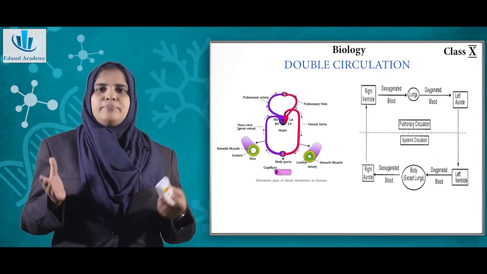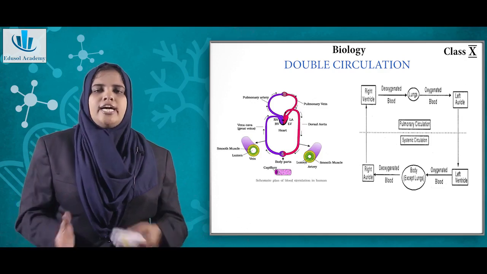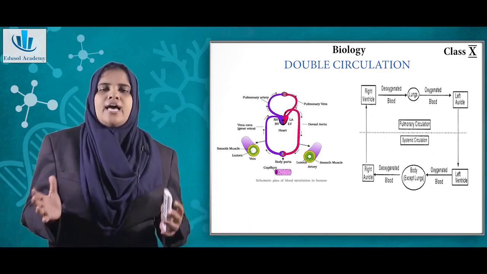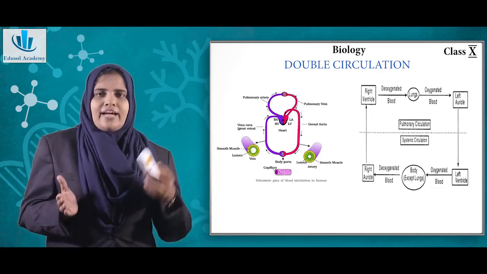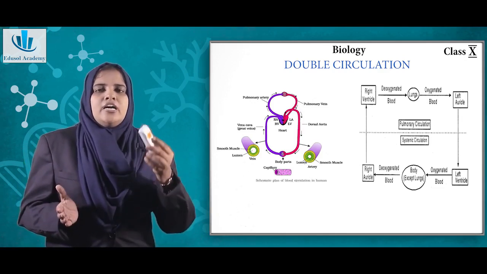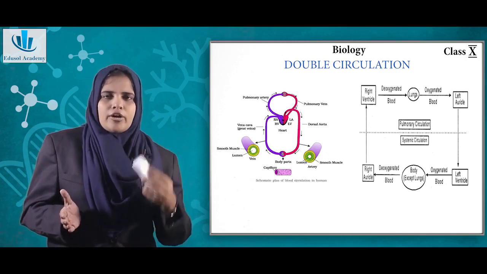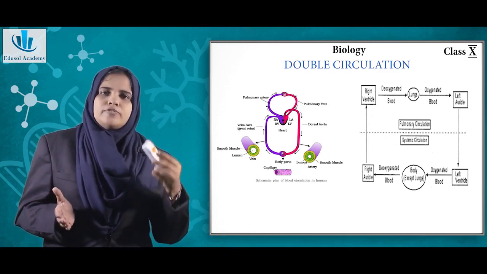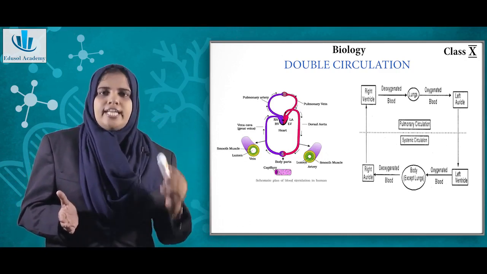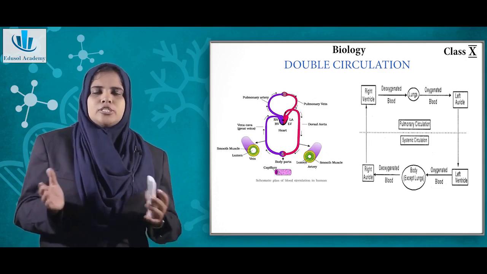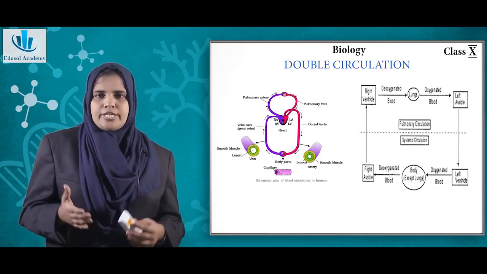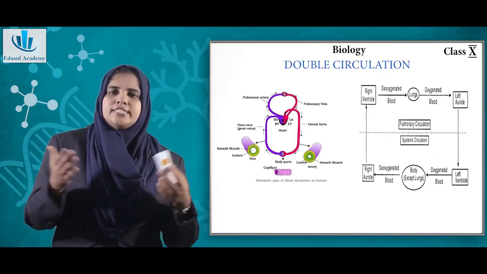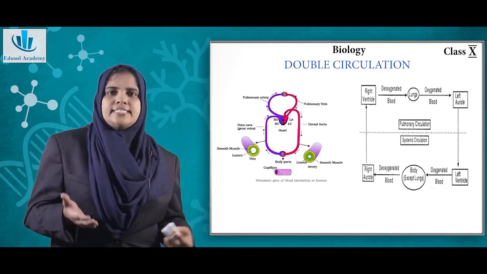Now, why is it double circulation? Because the blood flows through your lungs twice, and these happen simultaneously. That is, the blood from the right auricle goes to the right ventricle. Simultaneously the blood flows from the left auricle to the left ventricle. So these processes are happening at the same time. So there are two circuits happening. One is the pulmonary circuit and the other is the systemic circuit.